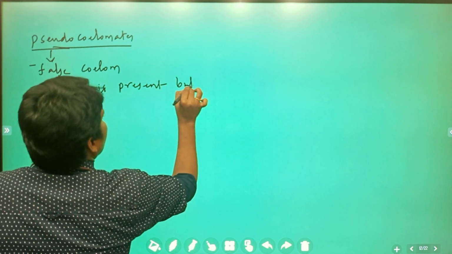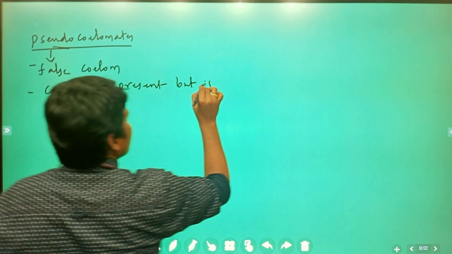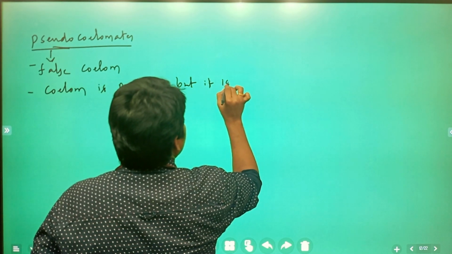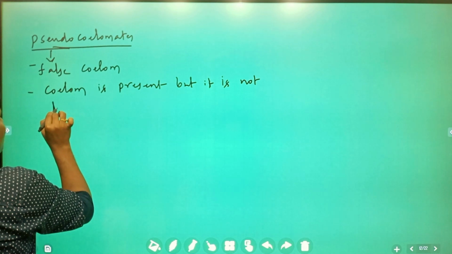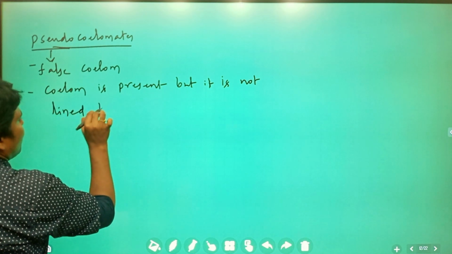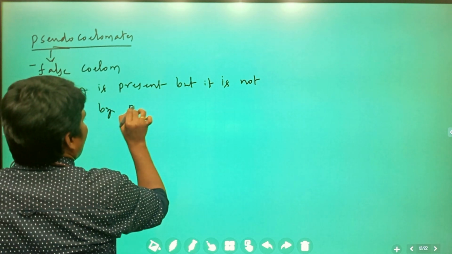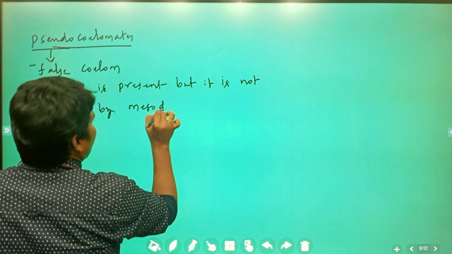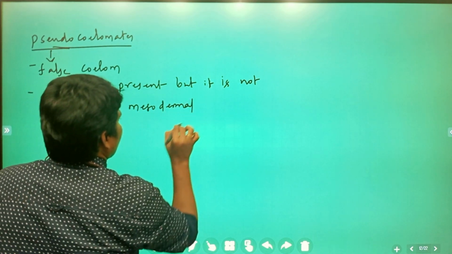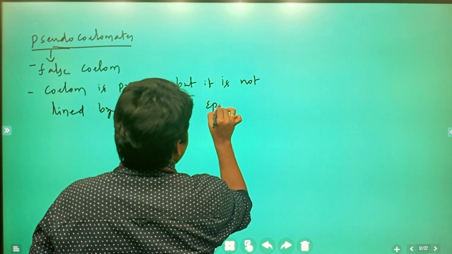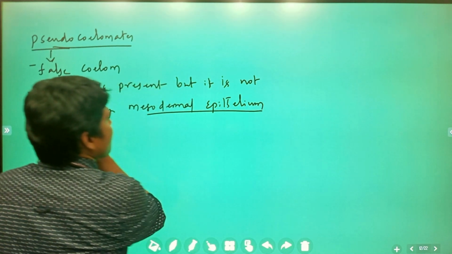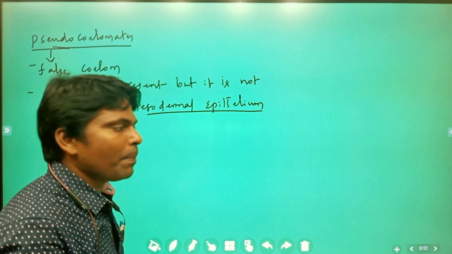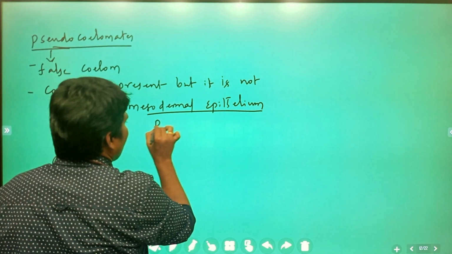but it is not lined by mesodermal epithelium, nothing but peritoneum.